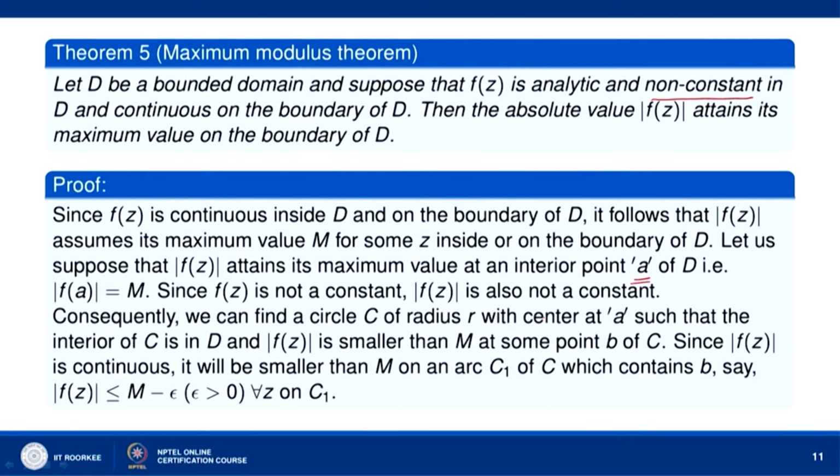radius r. Suppose this is your domain D, and A is a point here; we can construct a circle.